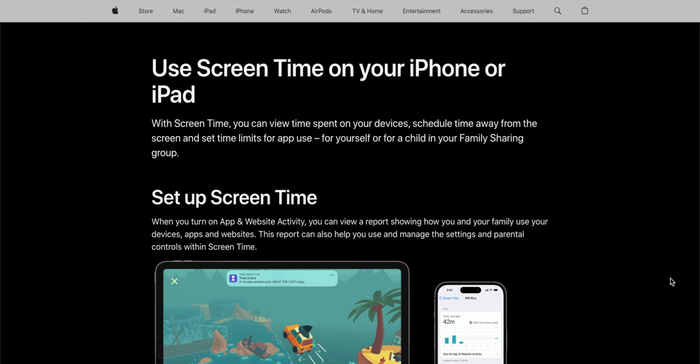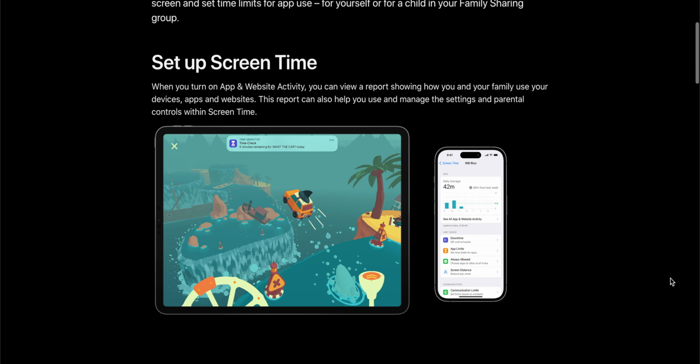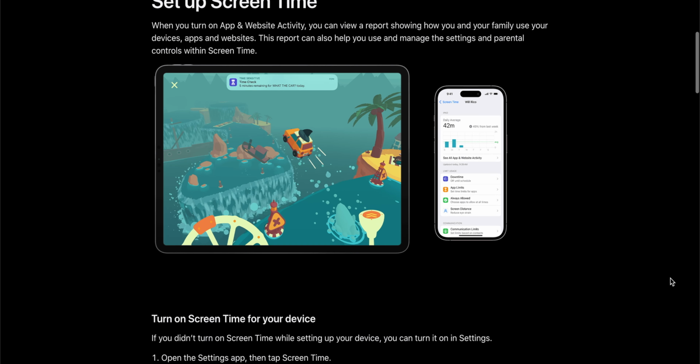Alright, I think that's enough talking and theory. Let's jump into the practical tips that I have for you. So in the past few years, Apple has added some really useful features to not only monitor how much time you're spending on your phone, but also add limits to certain apps. Before that, you had to download third-party apps to stop you from entering TikTok, but I'm glad you don't have to do that anymore. So of course you can set time limits, say 40 minutes of Instagram a day,